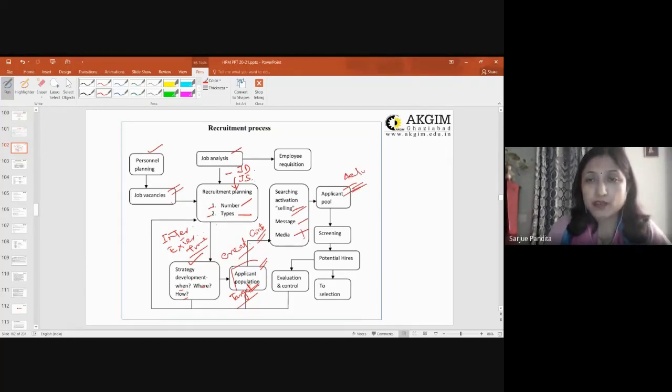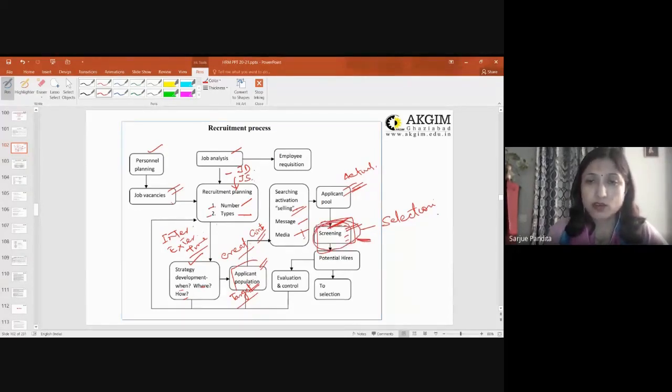And after the actual pool has been created, it goes to screening. Screening means whether the resumes that have been received are fulfilling our eligibility criteria or not, right? Now when this screening starts, it becomes your first step of selection. That means with this screening your recruitment ends and selection starts.